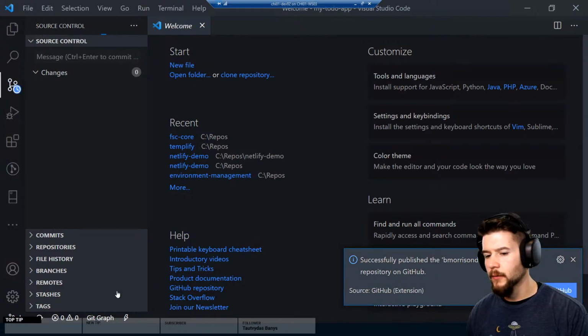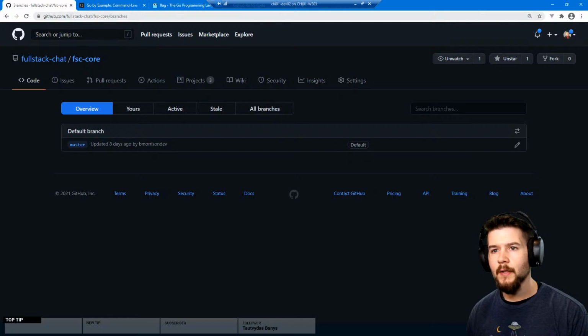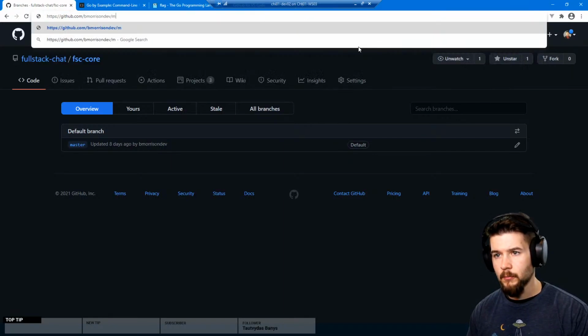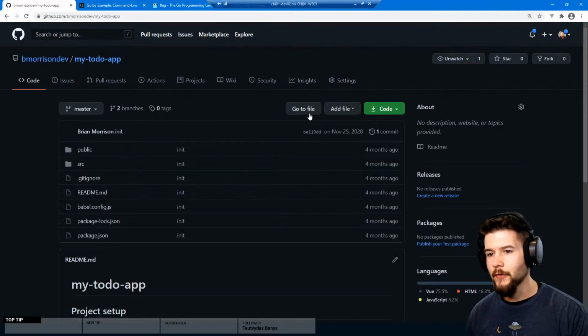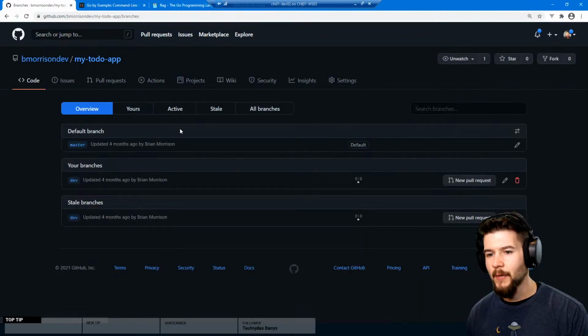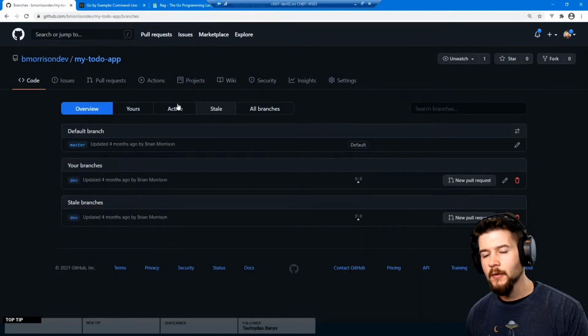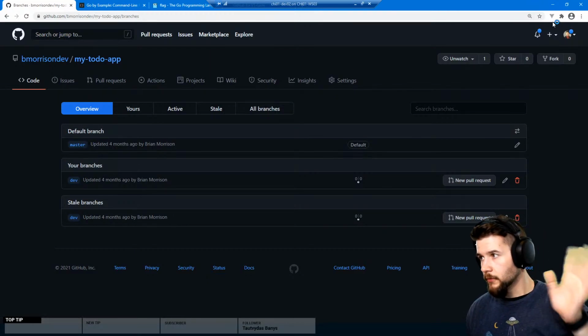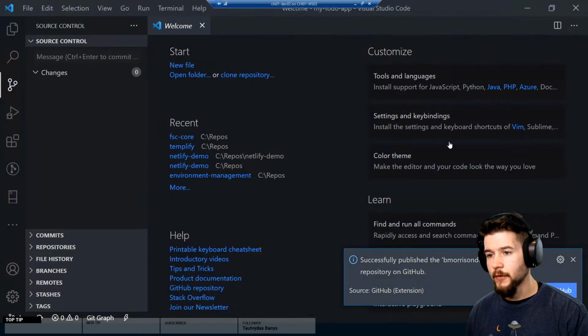So now if I go to github.com/bmorrisondev/my to-do app, which is the silliest name for a repository, I guess. Especially, I mean, mainly with the number of repositories that I have. Okay, so I've got two branches on here. We got master and dev. Cool. I like that. This is going to set us in the right direction.